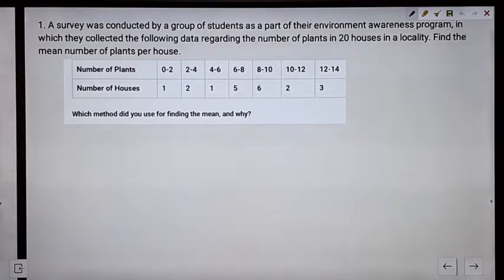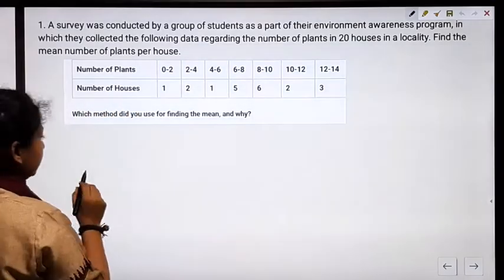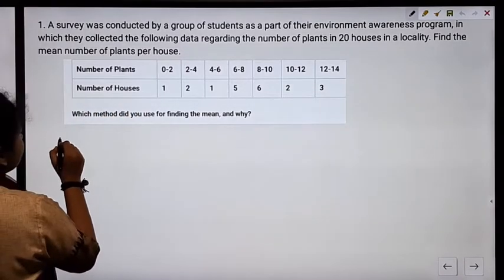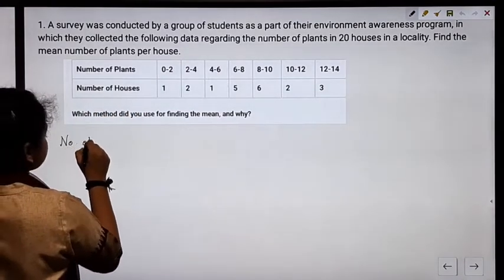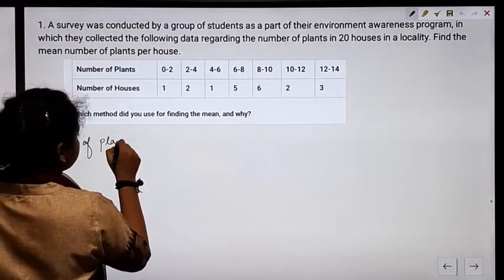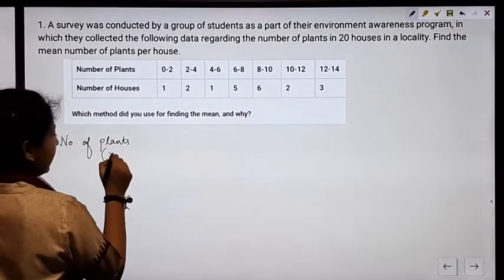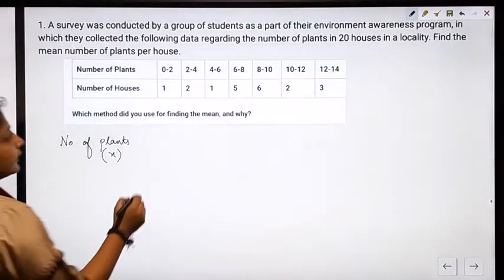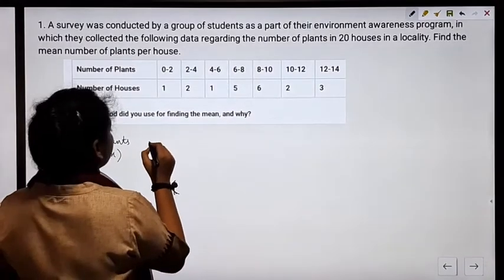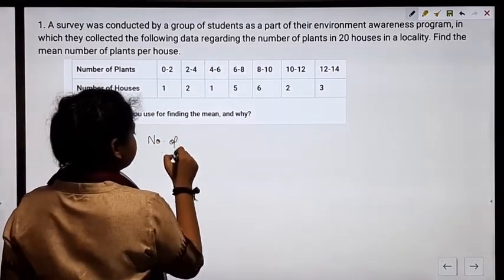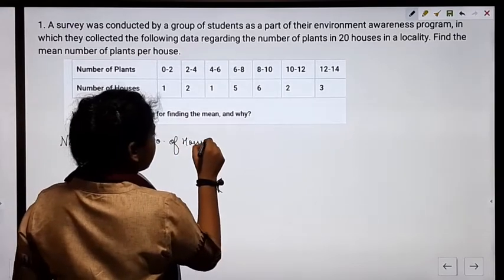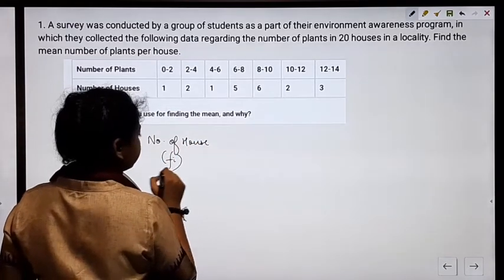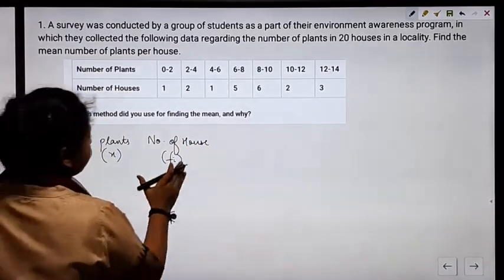First of all, we need to arrange the table in a proper way. So here we are writing number of plants. We can take this value as x. Next we have number of houses, so this is the frequency.